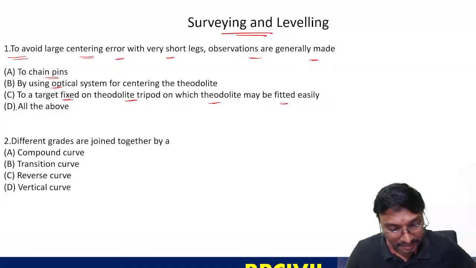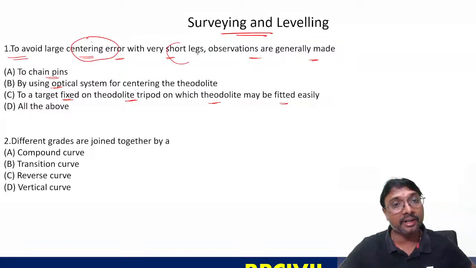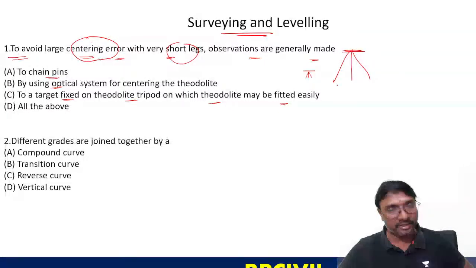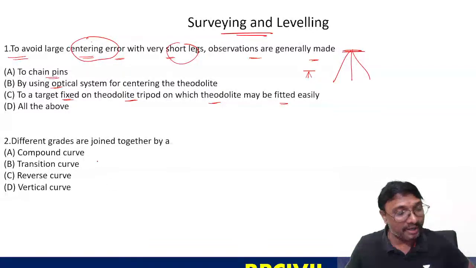So which one is better? Tell me. Avoid the large centering error with short legs. The legs are very short, right? If the legs are larger, it is easy to adjust them, so minute adjustments are possible. But if the legs are short, even a small movement of your legs will cause a large displacement. How can you avoid that?